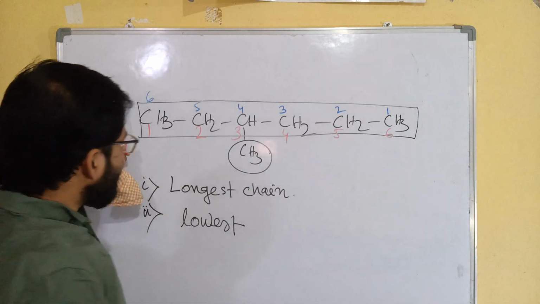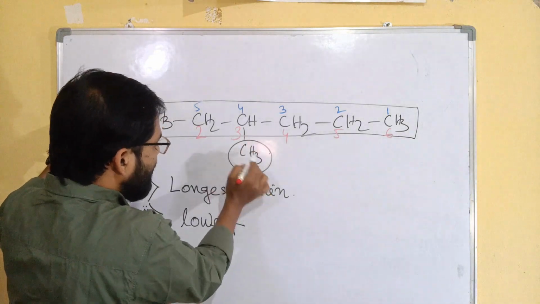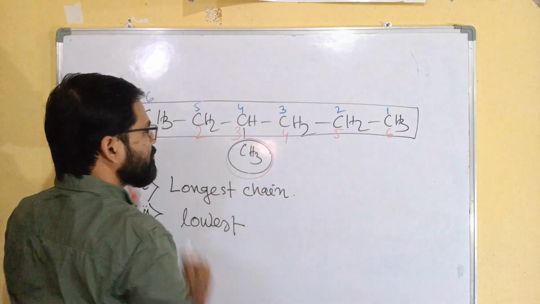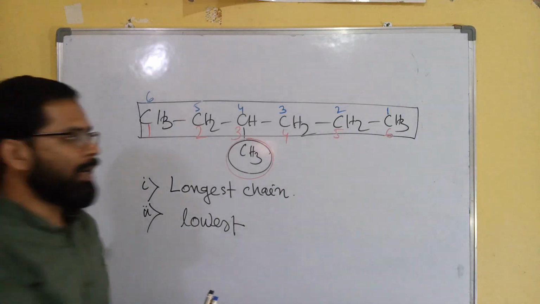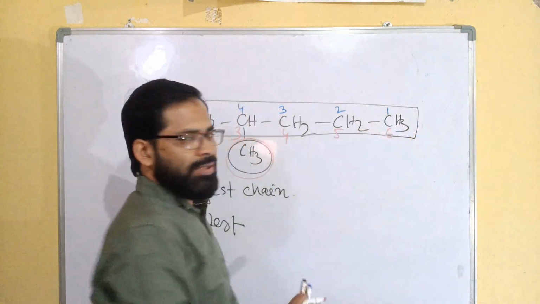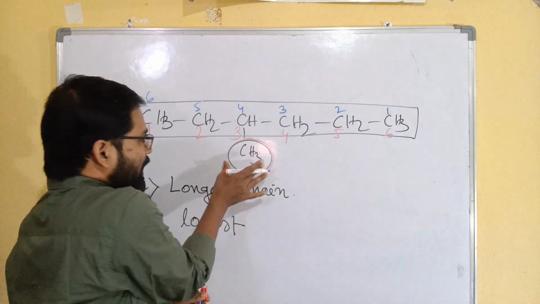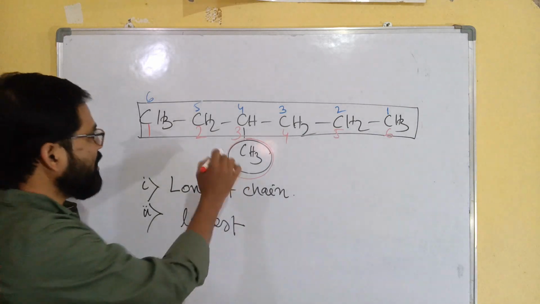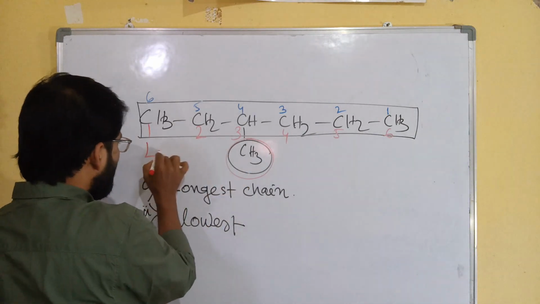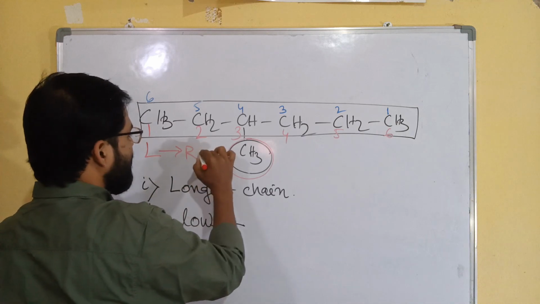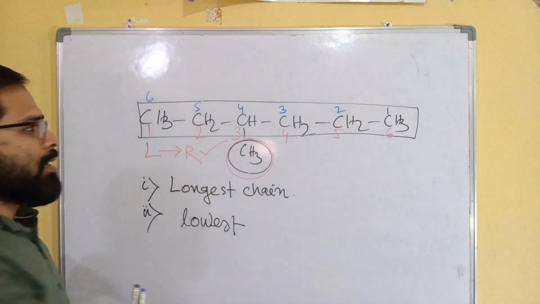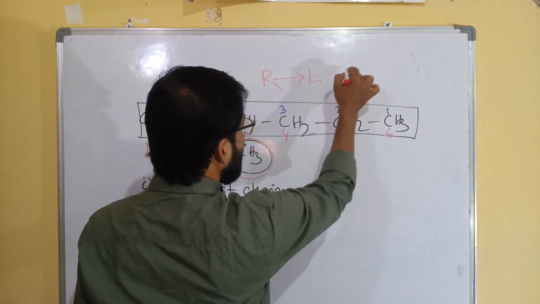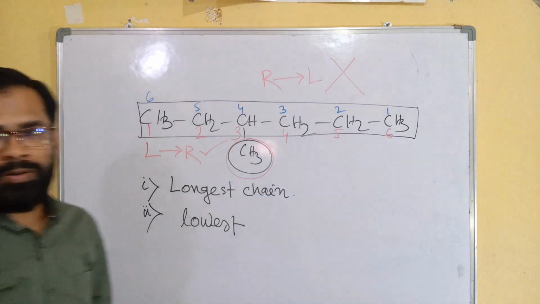So from the left side, the position of the branching is at the third carbon. But if you start from the right side, the branching is at the fourth carbon. So definitely you have to choose left to right. That will be the correct numbering. Right to left numbering is wrong.